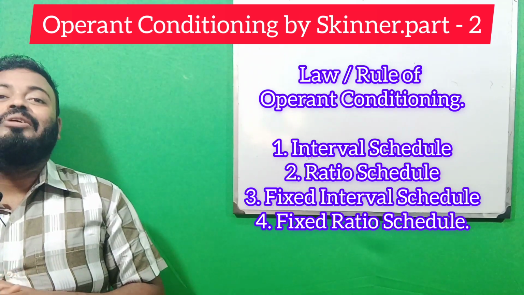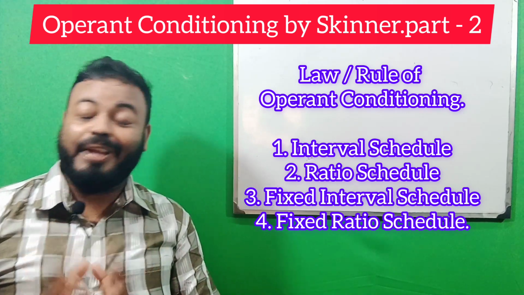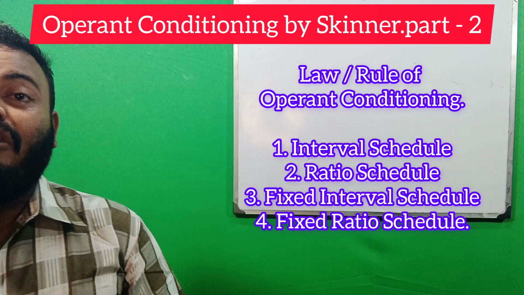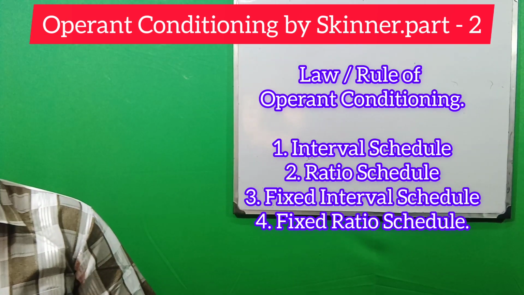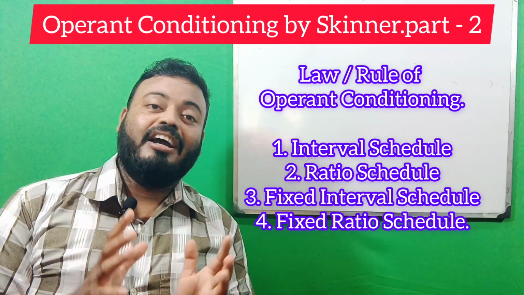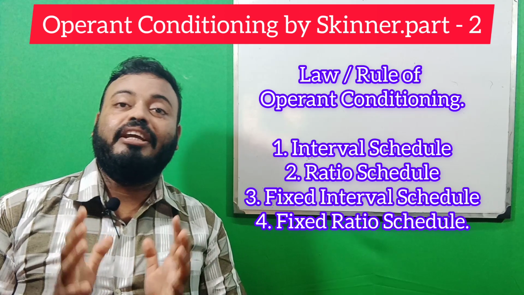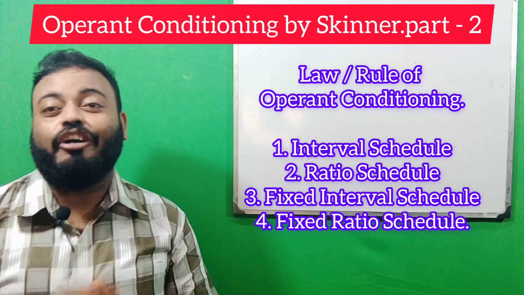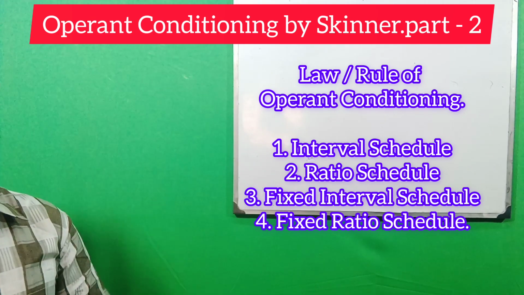Number two is the ratio schedule. In a ratio schedule, reinforcement is given after a certain number of responses. What is an example of the ratio schedule? If you read for 5 hours, then I will give you a chocolate. This is an example of the ratio schedule.